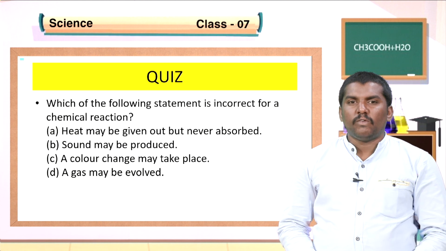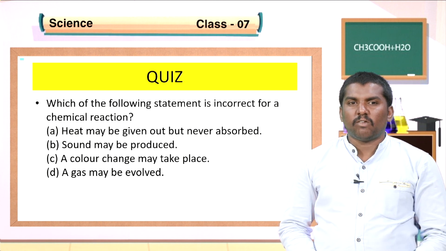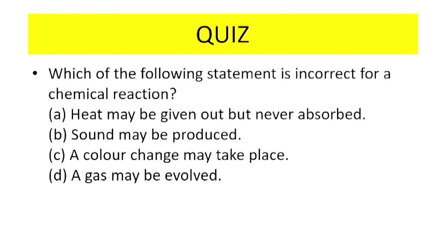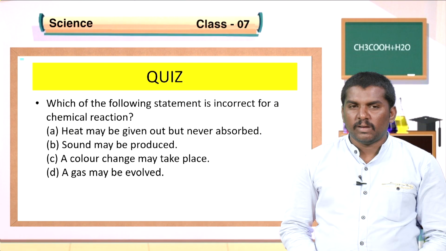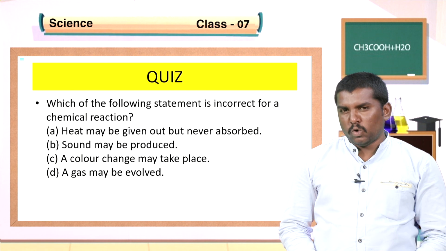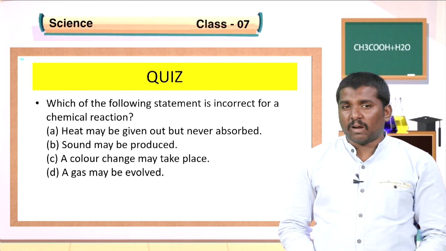Question number 4. Which of the following statements is incorrect for a chemical reaction? Option A, heat may be given out but never absorbed. Option B, sound may be produced. Option C, a color change may take place. Option D, a gas may be evolved. Tell me the answer. Yes, the answer is option A, heat may be given out but never absorbed. This is the wrong statement.